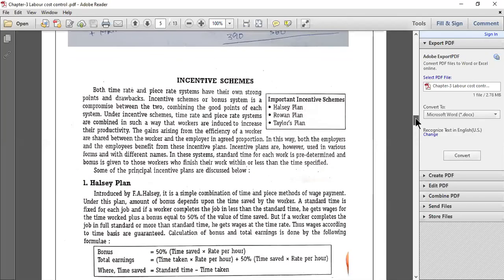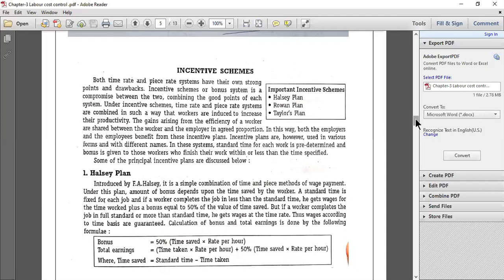Hello students, today we are going to discuss the concepts of incentive schemes under your labor cost control third chapter. Now incentive schemes are those schemes where extra bonus will be paid along with your normal rate wages as per time rate and piece rate system. So basically whatever demerits existed under your time rate system and piece rate system have been taken away by the introduction of a new type of wage payment scheme called incentive schemes.